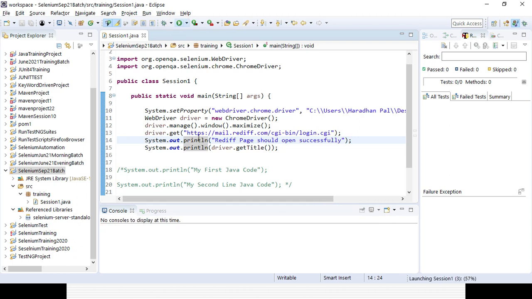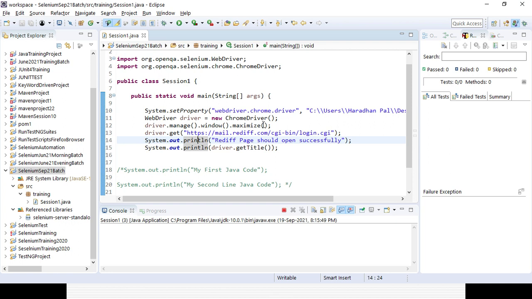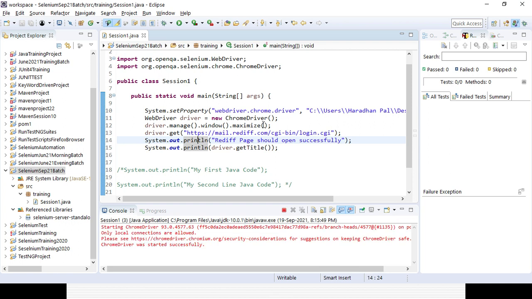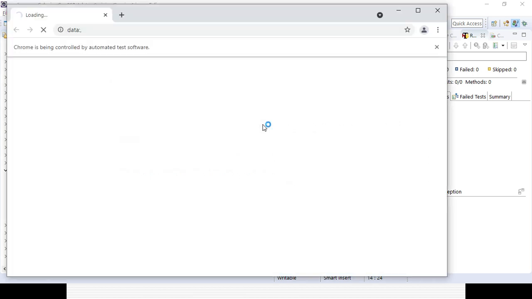There should not be any issue. You can see it is launching. Okay, the page is getting launched.